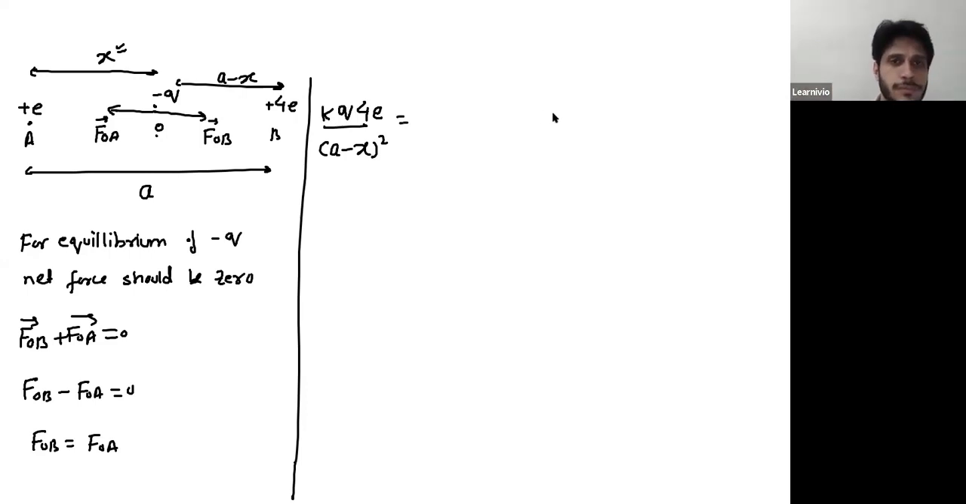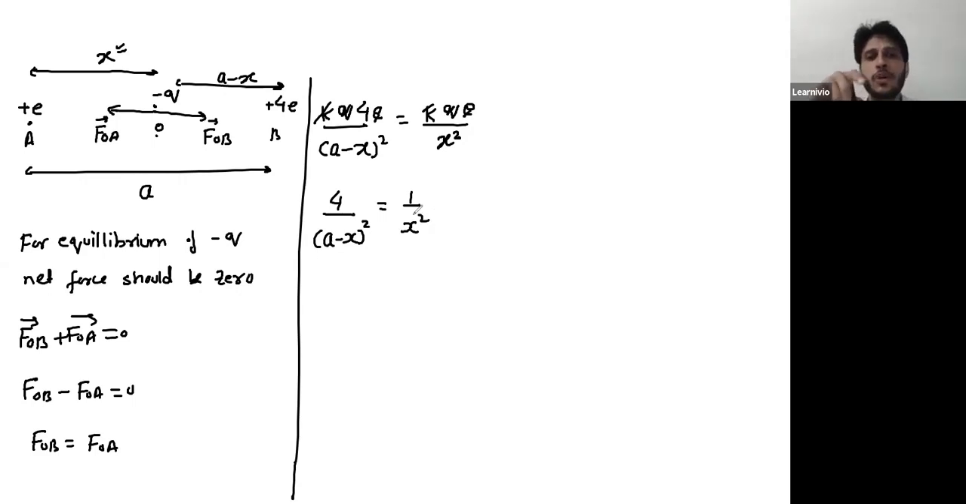In the same way, FOA. So FOA is simply K. At O the charge is Q. At A your charge is E divided by X square. So you can cancel this K with this K. You can cancel this Q with this Q. This E will cancel this E. So you are left with 4 by A minus X whole square is 1 over X square.